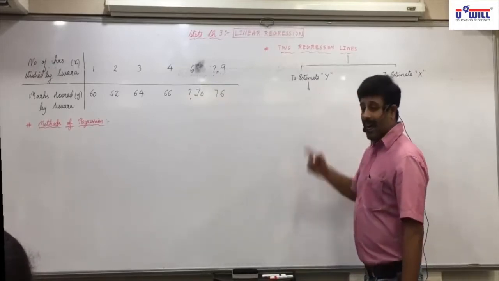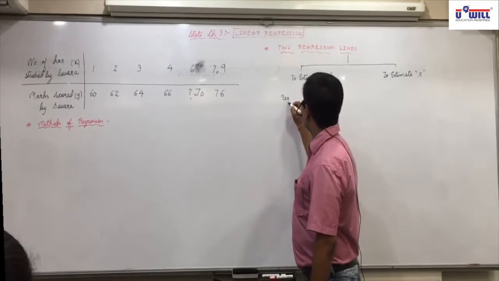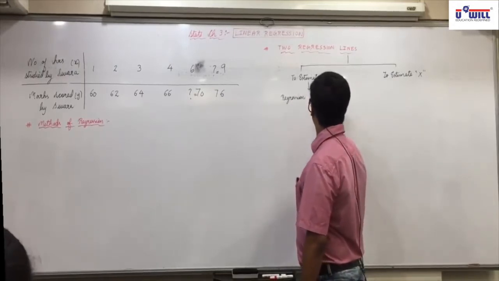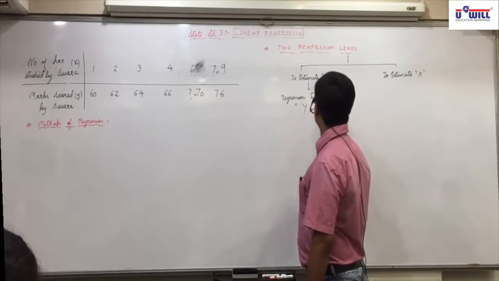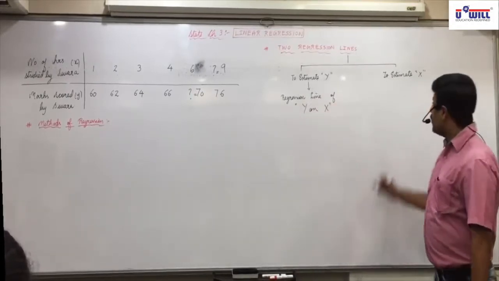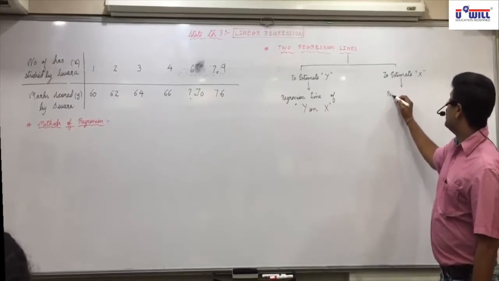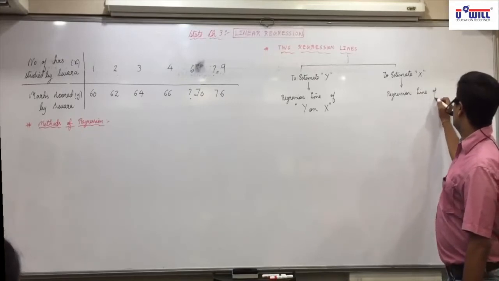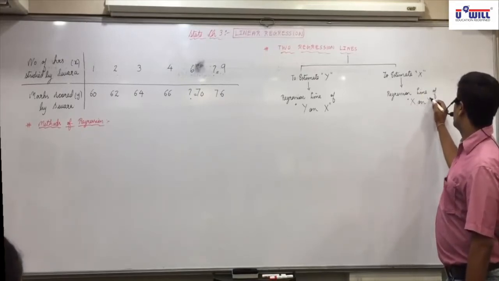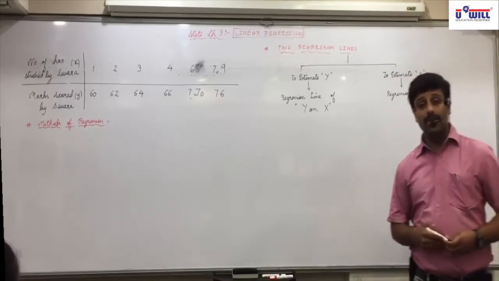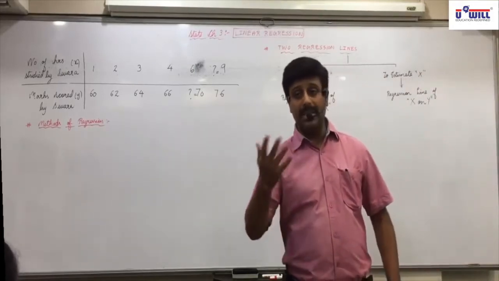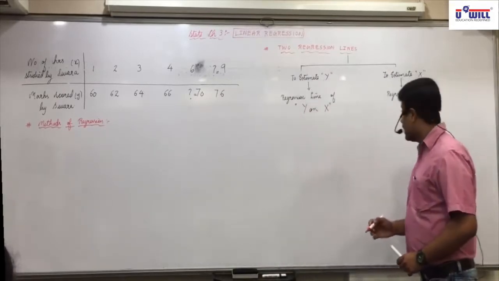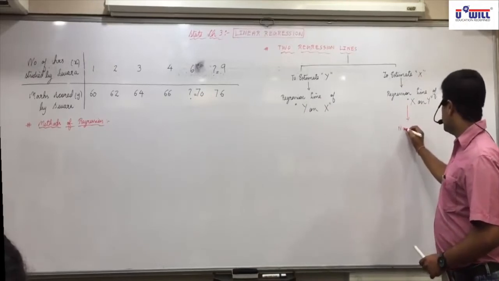If you want to estimate y, then we have the regression line of y on x. If you have to estimate x, then we have the regression line of x on y. Last year we used to do both of them. Means in the syllabus we had questions of estimating y as well as estimating x. You don't have that in the syllabus.